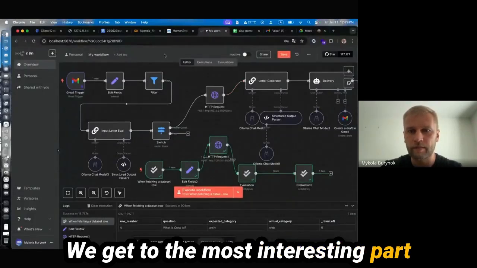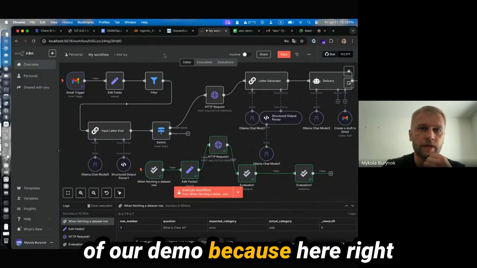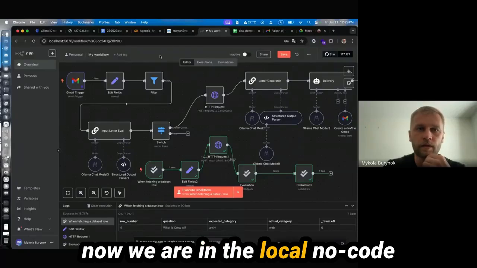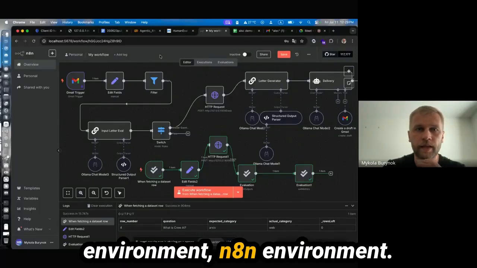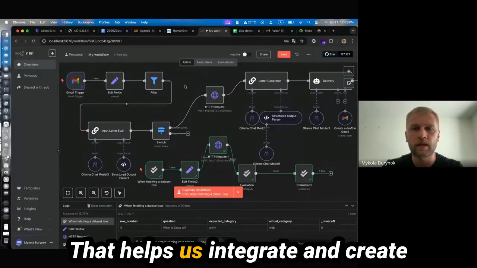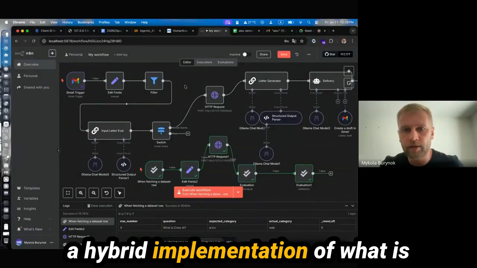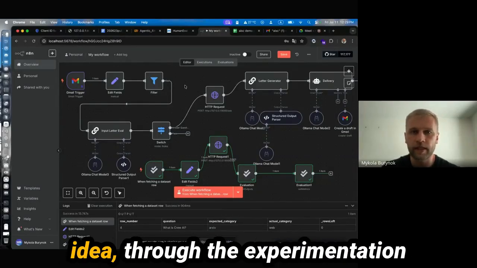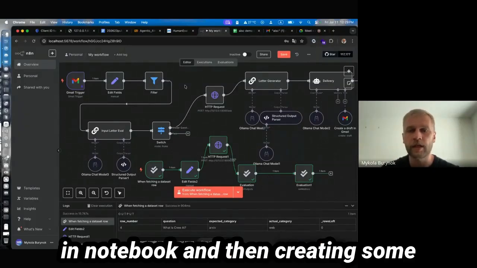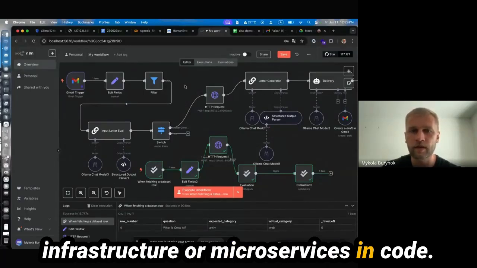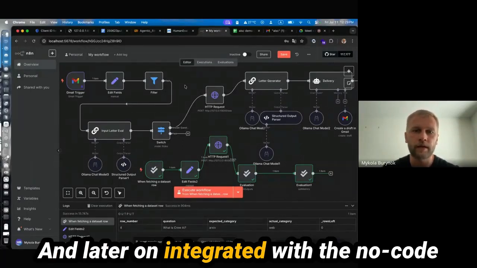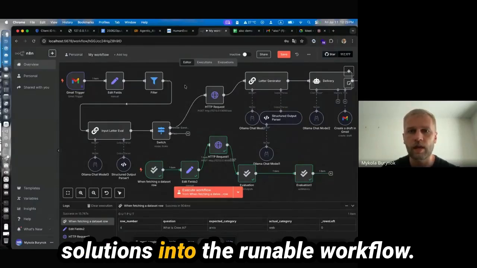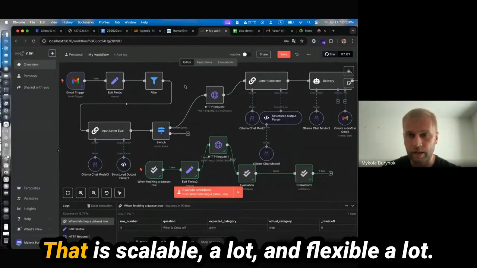We get to the most interesting point of our demo, because right now we are in the local no-code n8n environment, which helps us integrate and create a hybrid implementation of converting your project idea, through experimentation in Notebook and then creating some infrastructure or microservices in code, and later integrating it with the no-code solutions into a runnable workflow that is highly scalable and flexible.